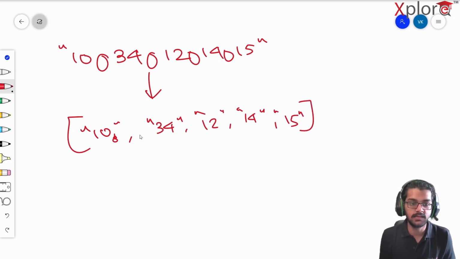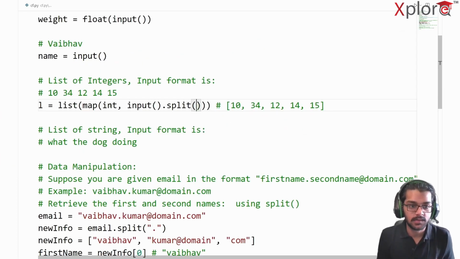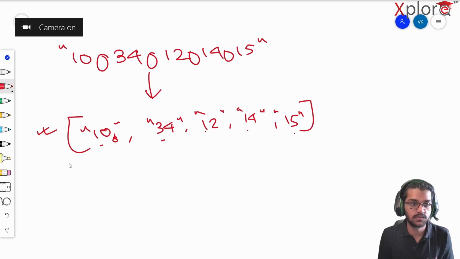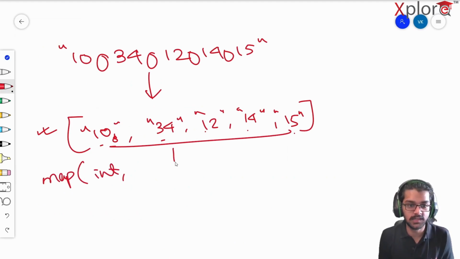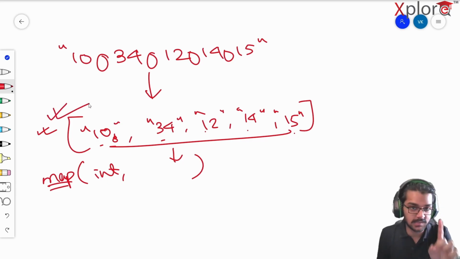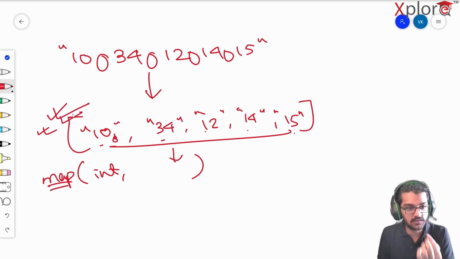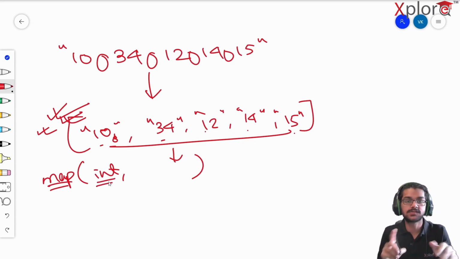Now notice that when I'm splitting it, by default it's going to be stored in a string format, right? Right now I'm at this point. Now it's saying map, very important keyword, map int of all of these things. So in this case, this will look something like this: map int, and then this whole list will come up here. So what map is saying is, map all of the values inside of this list and convert them, or explicitly convert them, to integer.